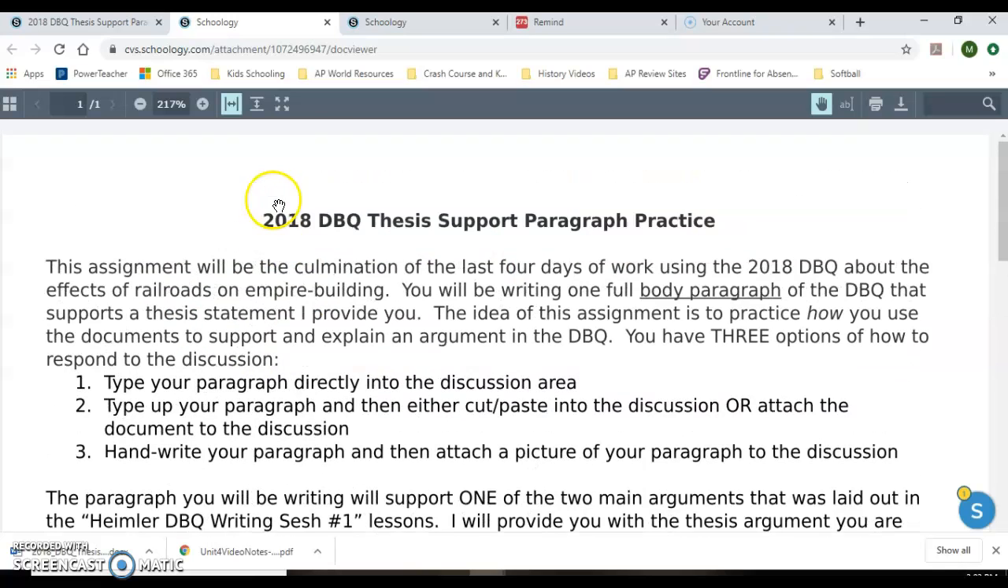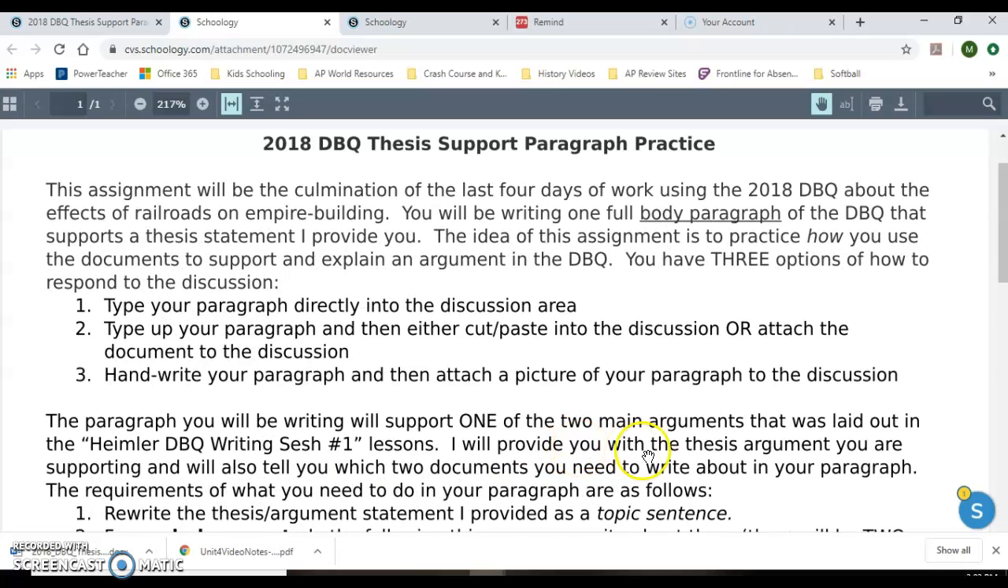Let's just quickly go through this. The assignment is basically writing one full body paragraph for the DBQ that supports a thesis statement that I'm going to give you. The idea is to practice how you use the document. How do you use your document to support? You have three options on how to respond. You can type your paragraph directly into the discussion area. You can type up your paragraph, then either cut and paste it into that discussion or upload the document, or you can handwrite your paragraph and then attach a picture.